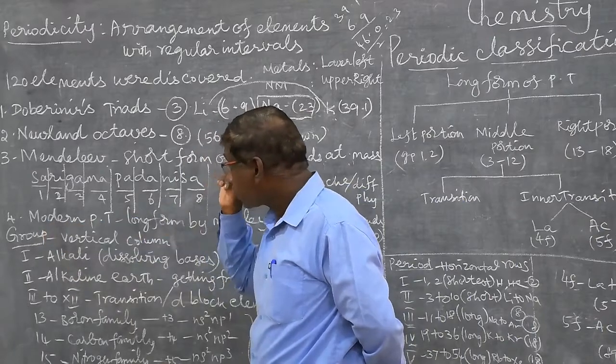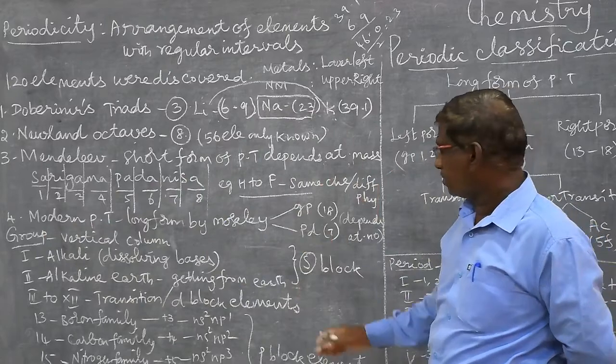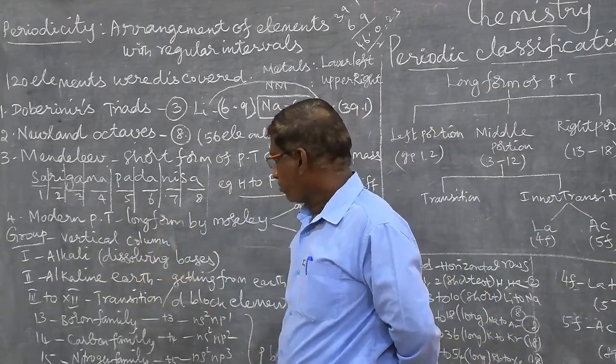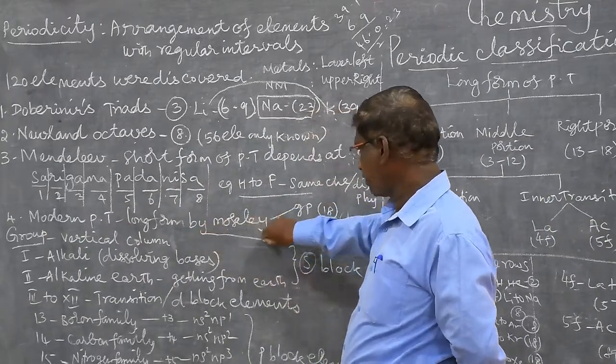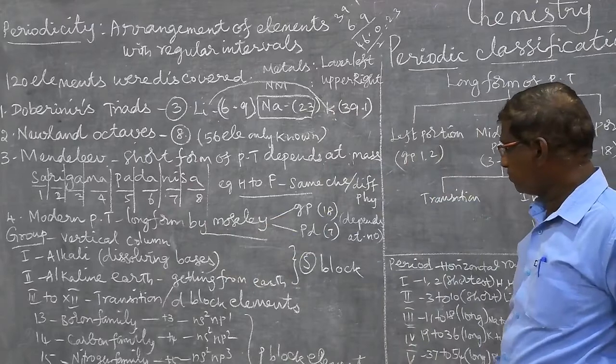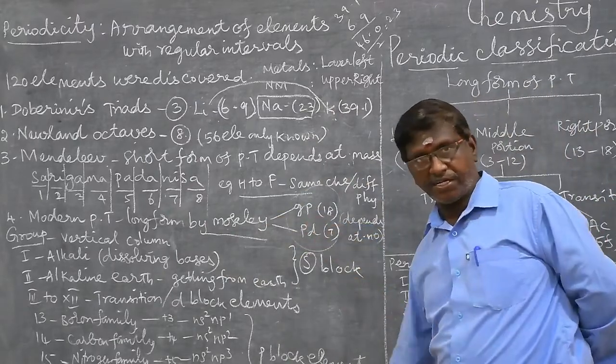And the last one, at present we follow the modern periodic table. It is the long form. The long form of the periodic table is the modern periodic table. It was discovered by Moseley, the scientist. He divided it into groups and periods.